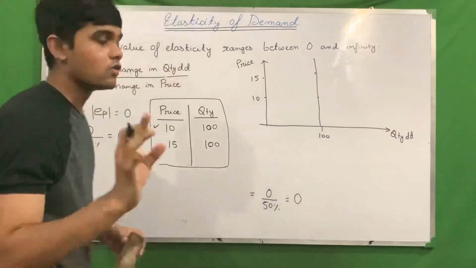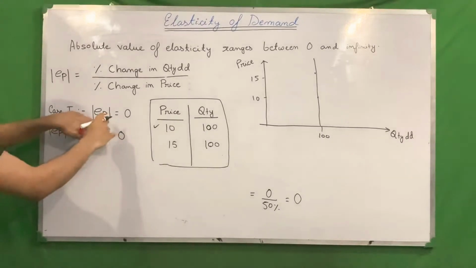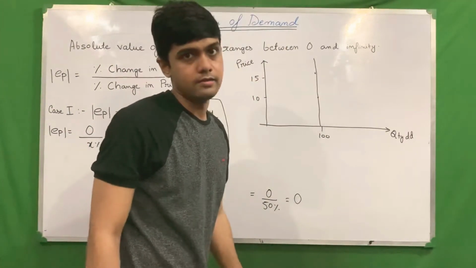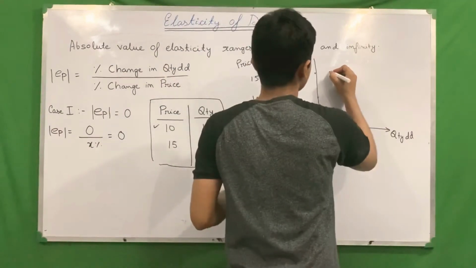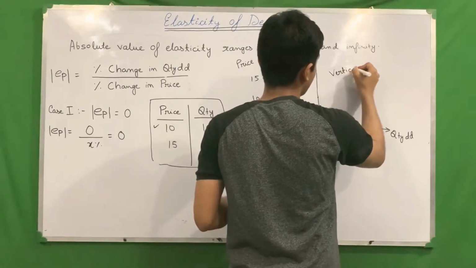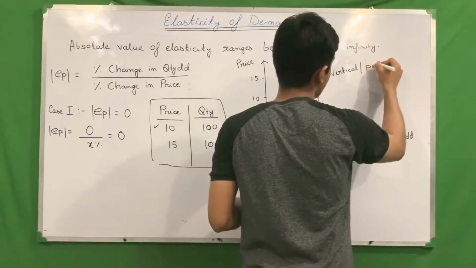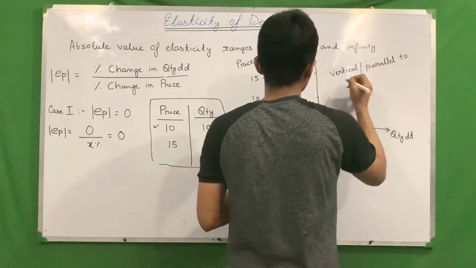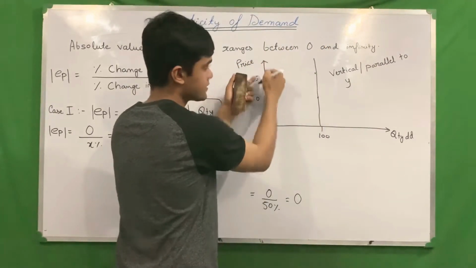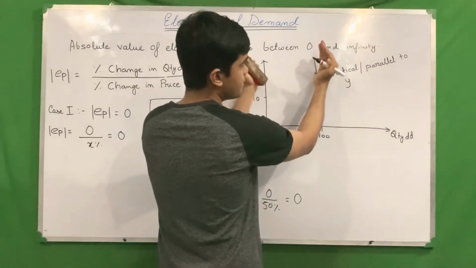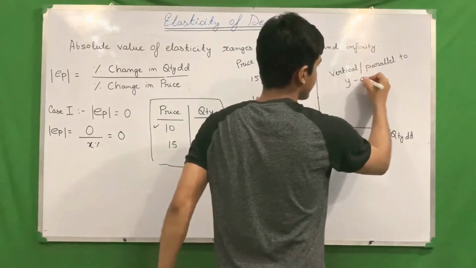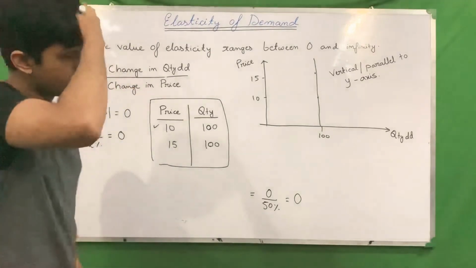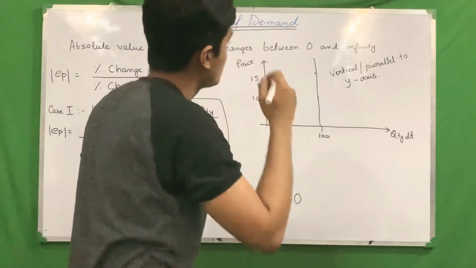So whenever price elasticity is 0, the demand curve will be vertical, or parallel to the y-axis. These are parallel; they will never intersect.